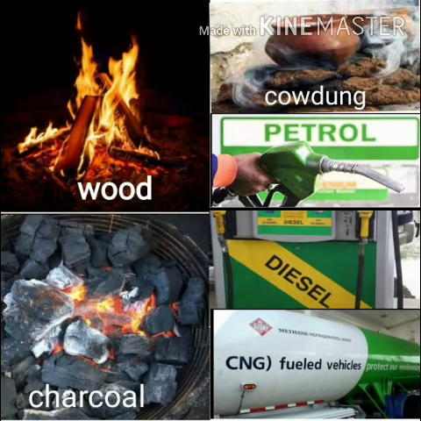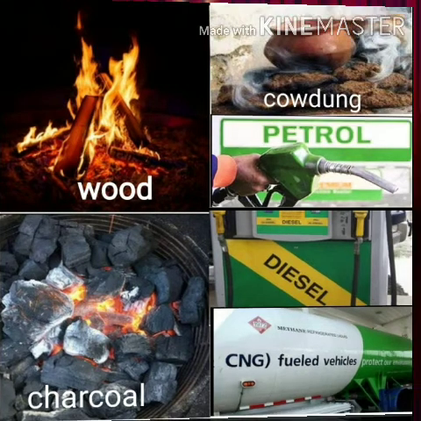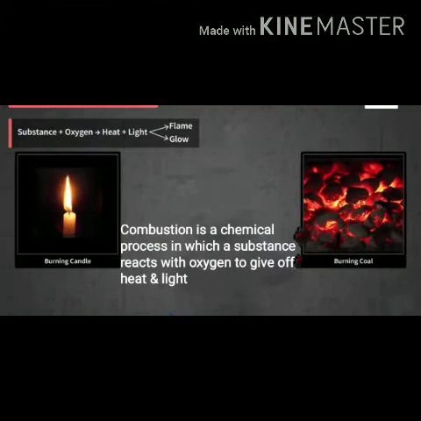Students, you are all aware of different kinds of fuels used for various purposes at home, in industry and for running automobiles, like wood, cow dung, coal, charcoal, petrol, diesel, CNG, LPG, etc. All these fuels, when they react with oxygen, produce a lot of heat. Sometimes, some substances, when they react with oxygen, produce light. Along with heat, it can be either in the form of flame or glow.